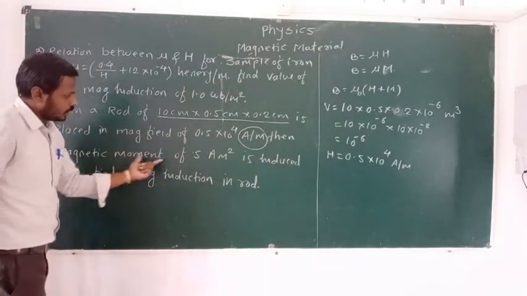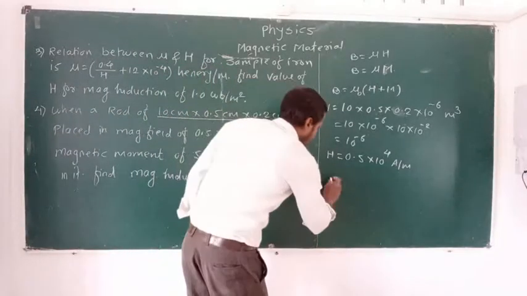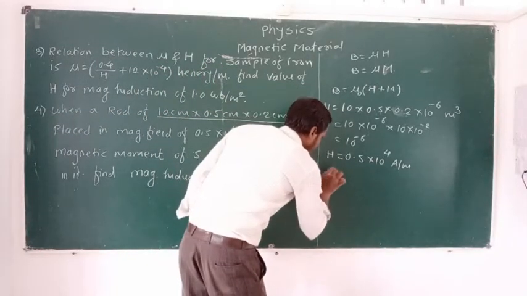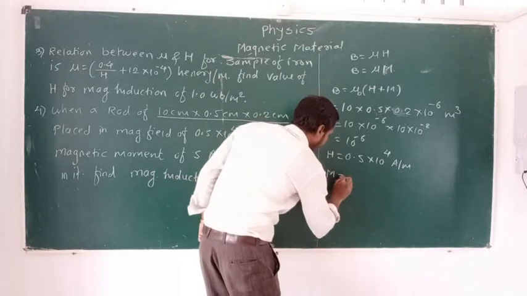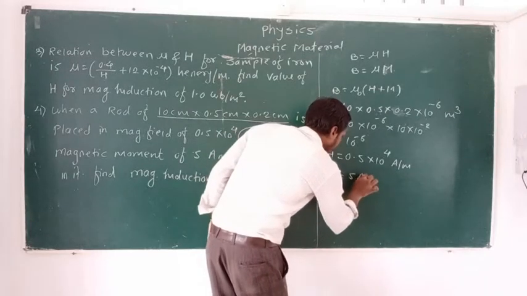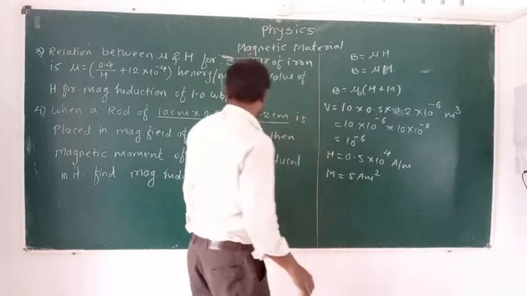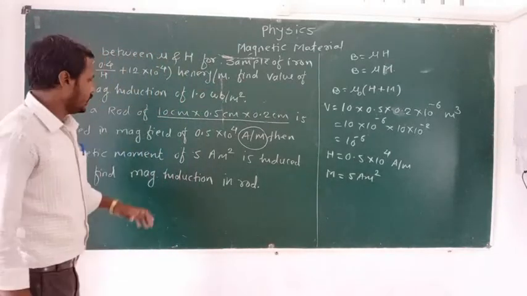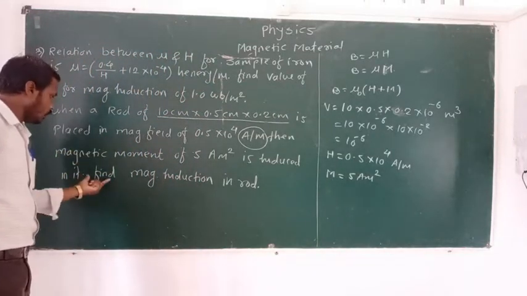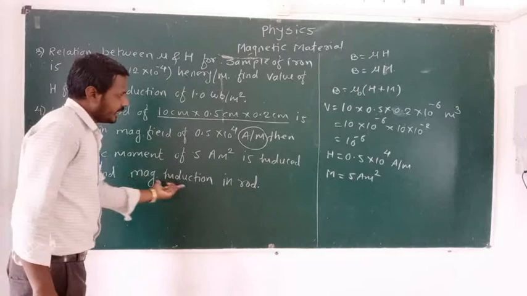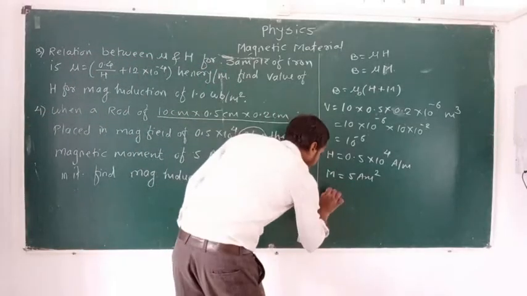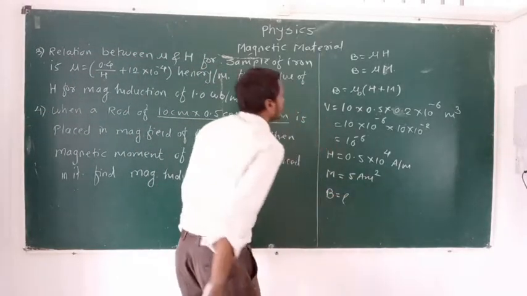Then magnetic moment of 5 ampere per meter square, that is magnetic dipole moment capital M is equal to 5 ampere meter square, is induced in the rod, and we have to find the value of magnetic induction, that is B is equal to question mark.